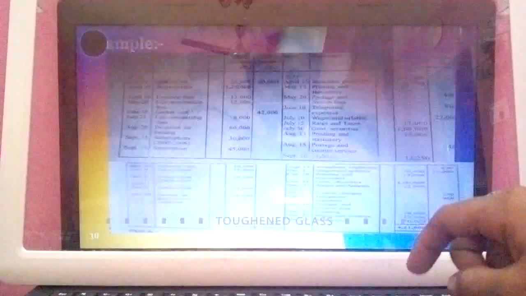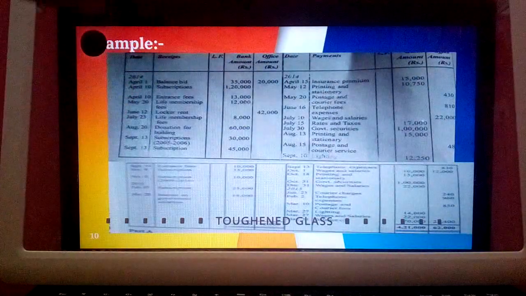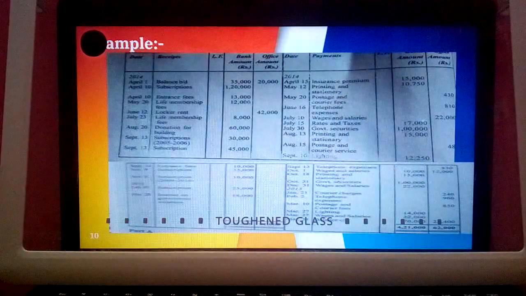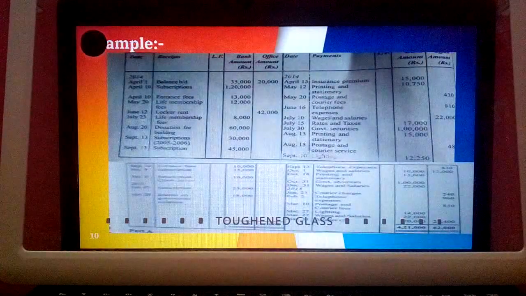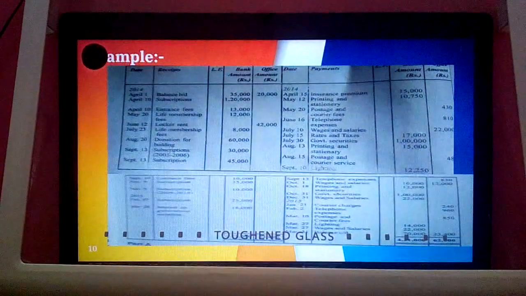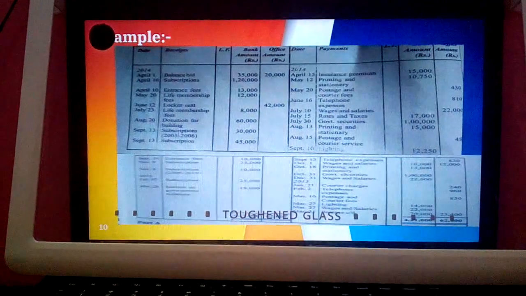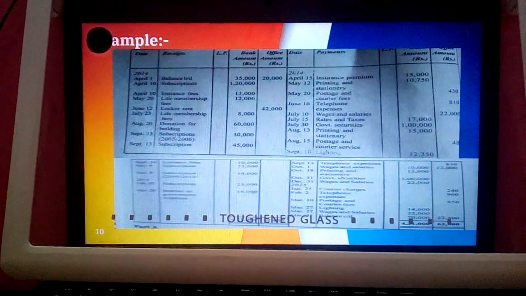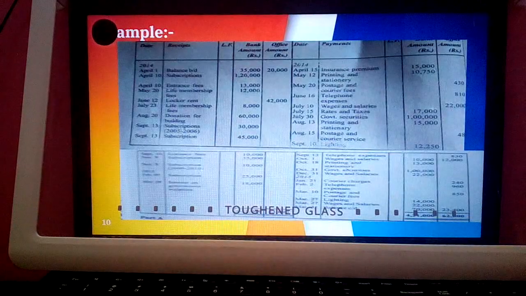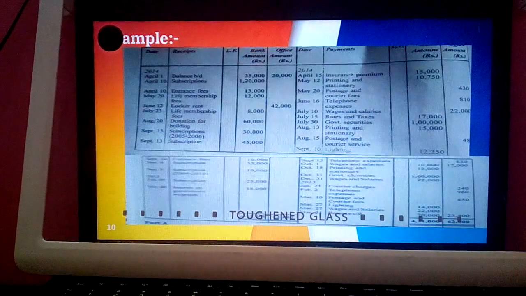So next one is this example. This shows the summary of the cash book, which involves all the receipts as well as all the payments. How we need to write this? In the first problem, see there, they have given the brought down balance, that is cash in hand as well as cash at bank, and then on April 10 there is a subscription which they have received, and on April 10 again they have received entrance fees, then life membership fees.